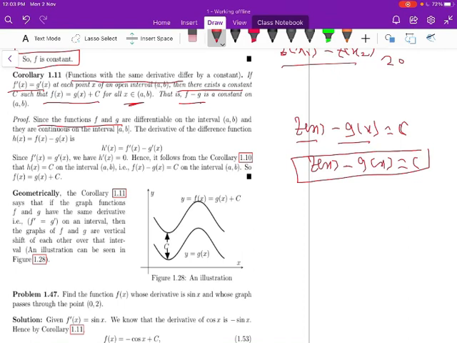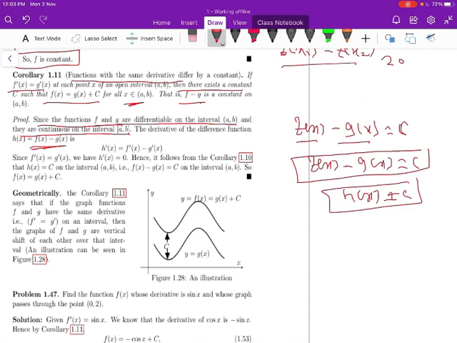from the statement of the corollary, f and g are differentiable in the interval (a, b). If the functions are differentiable, obviously they are continuous in the closed interval [a, b]. Consider the difference function h(x) equal to f(x) minus g(x). You have to prove that h(x) is equal to c, otherwise f(x) minus g(x) is equal to c. But I have taken the difference of f(x) and g(x) as h(x).